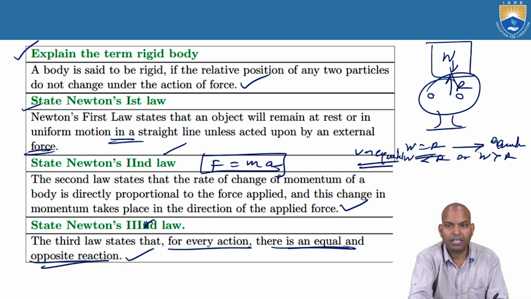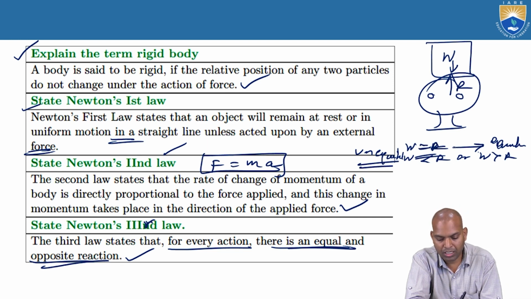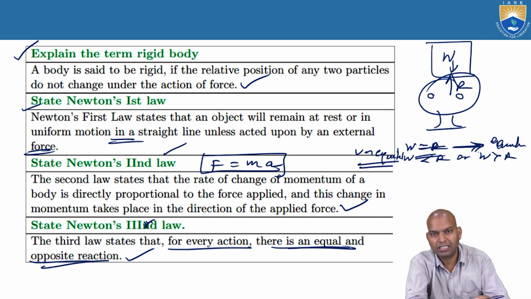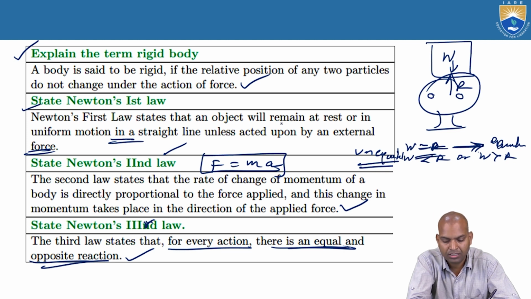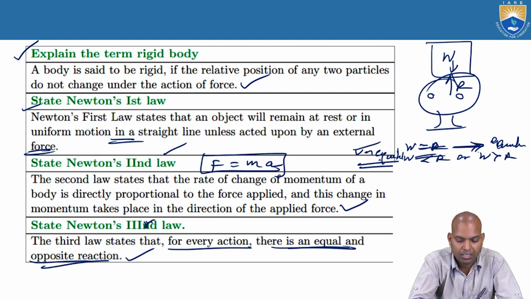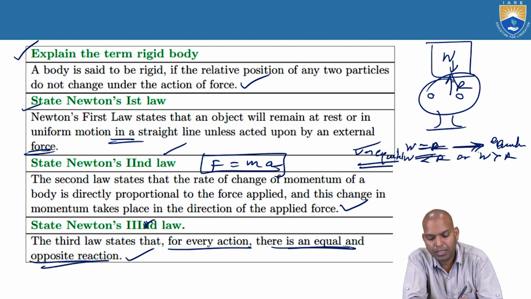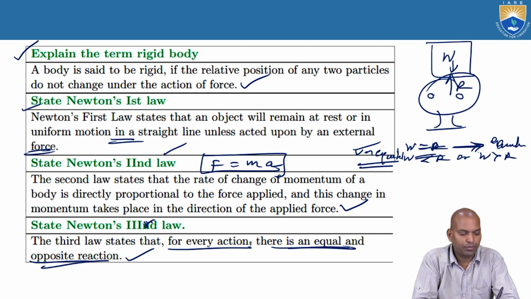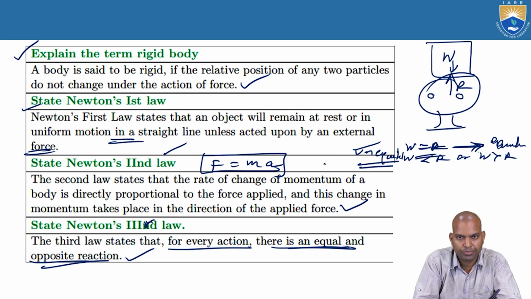If W equals R, it is in equilibrium. If W is less than R or W is greater than R, then the body is under unequilibrium, not equilibrium condition. Now, if W and R are acting, when W is acting downwards, R is acting upwards.